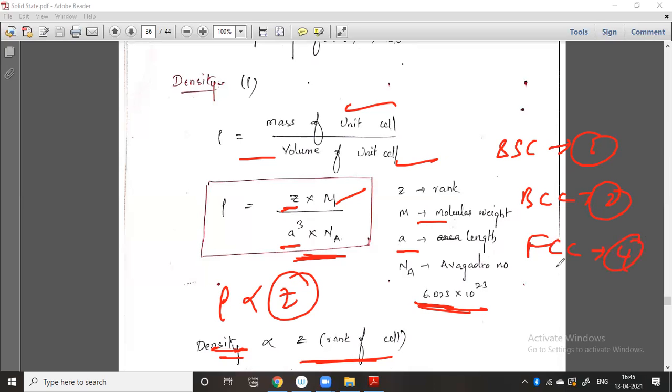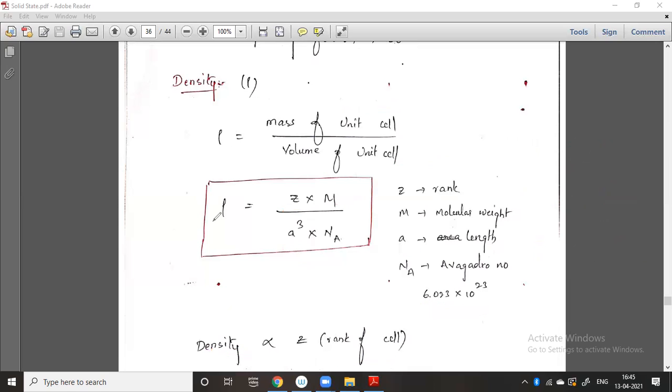So the density of the FCC lattice, face centered unit cell, is higher compared with the BCC and SCC. Remember this point also. In the competitive exam, generally you will be asked numerical problems based on the density. They will try to ask for the Z value, A value, and density value.